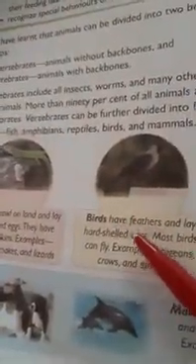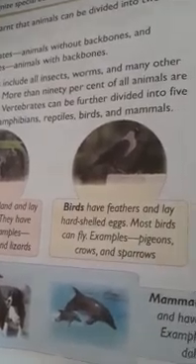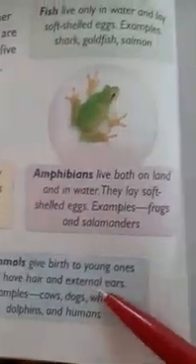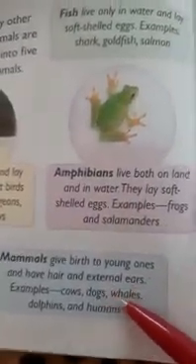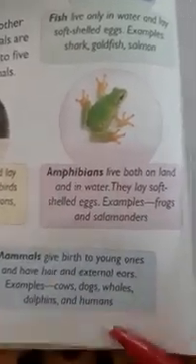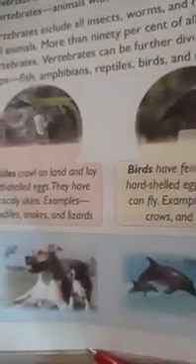Next, last category is mammals. See, among these four categories which you have seen, two lay soft shelled eggs, and the other two lay hard shelled eggs. All four categories of animals lay eggs. But the next group which we are going to see is mammals. Mammals give birth to young ones and have hair and external ears. Examples: cows, dogs, whales, dolphins, and humans. So here you can see the examples of mammals.